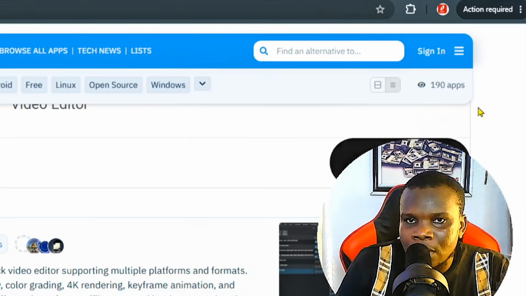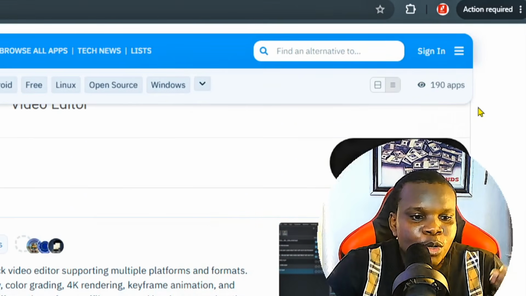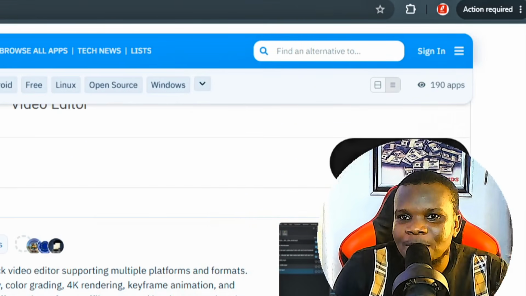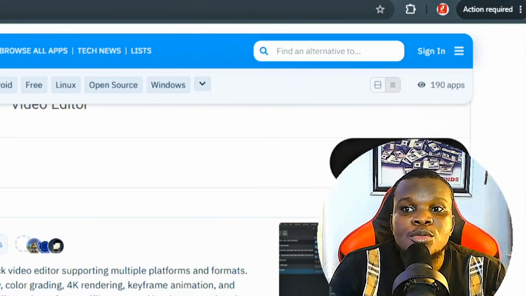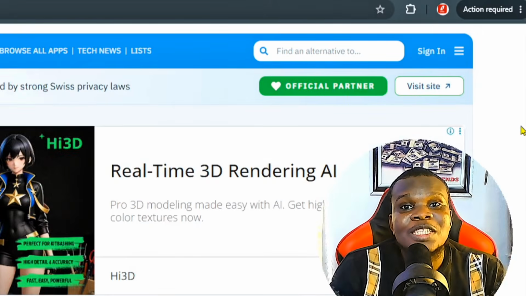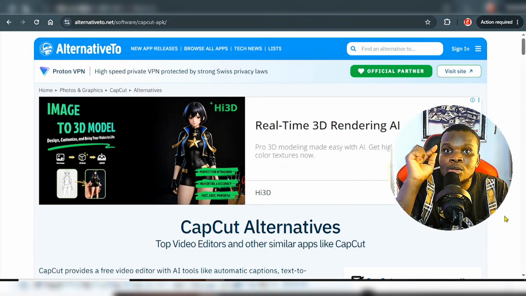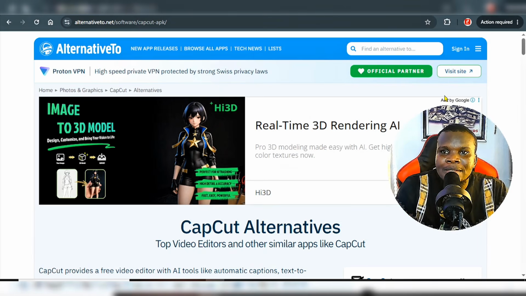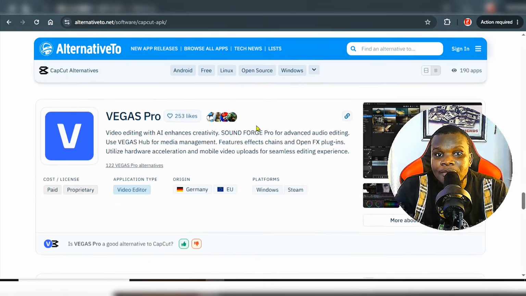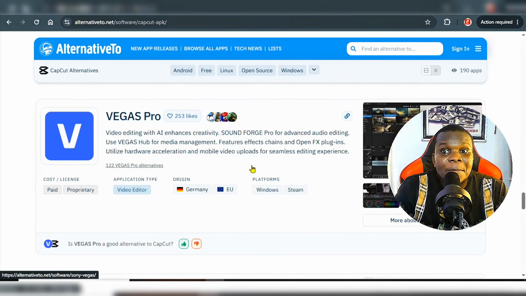So the question now is, how do you promote your product, your website, or your application on this platform? First things first, you need to actually build a tool that is going to simply compete with something else, and add extra features. Then you list your own product according to that particular category. Go ahead and sign up on this platform. You're also going to be seeing reviews and likes. That means people are actually visiting and checking out these alternatives.